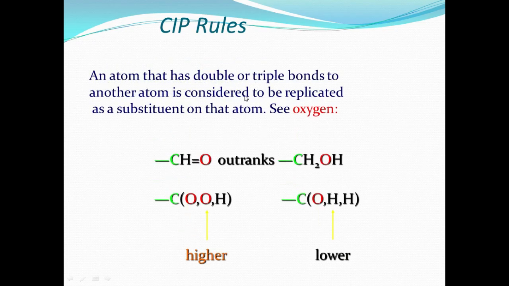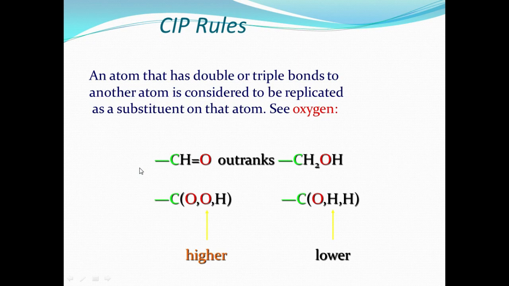The atoms at the double or triple bond are considered to be replicated as substituents on the atoms. So in the case of CH double bond O, it outranks CH2OH. And COOH here is higher, while CH2OH is lower. So this is for the CIP rule.